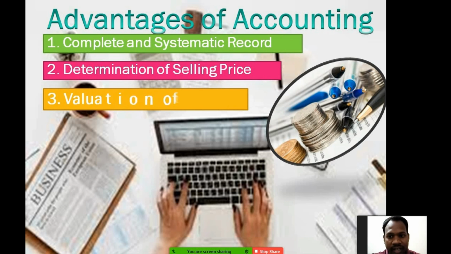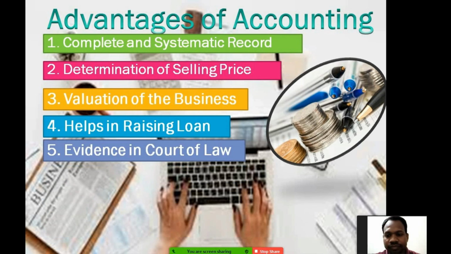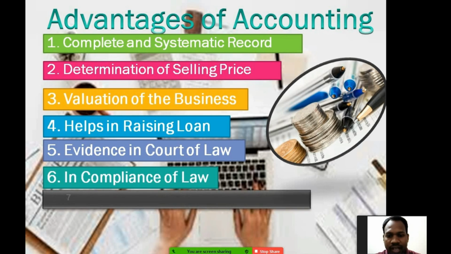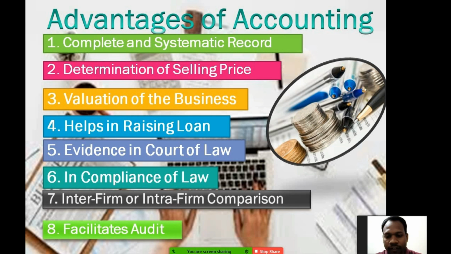Then there are determination of selling price, valuation of a business, helps in raising loans, evidence in court of law, compliance with law, interfirm or intra-firm comparison, facilitates audits, and the last one is effective management.